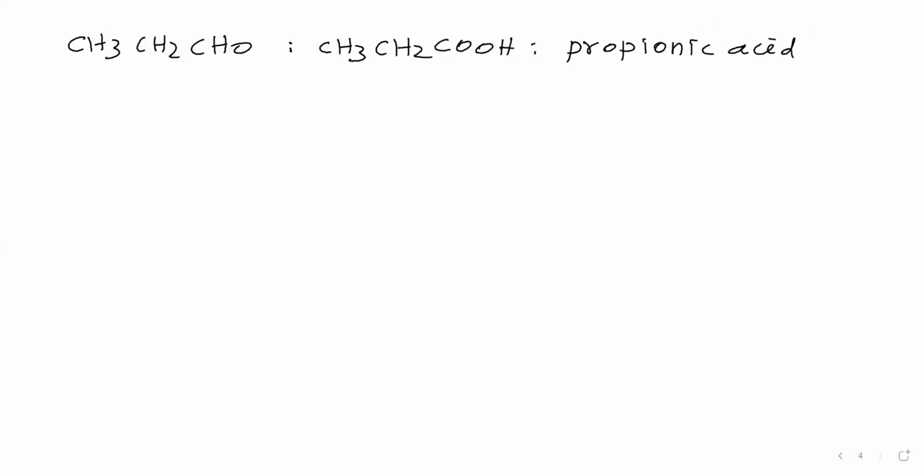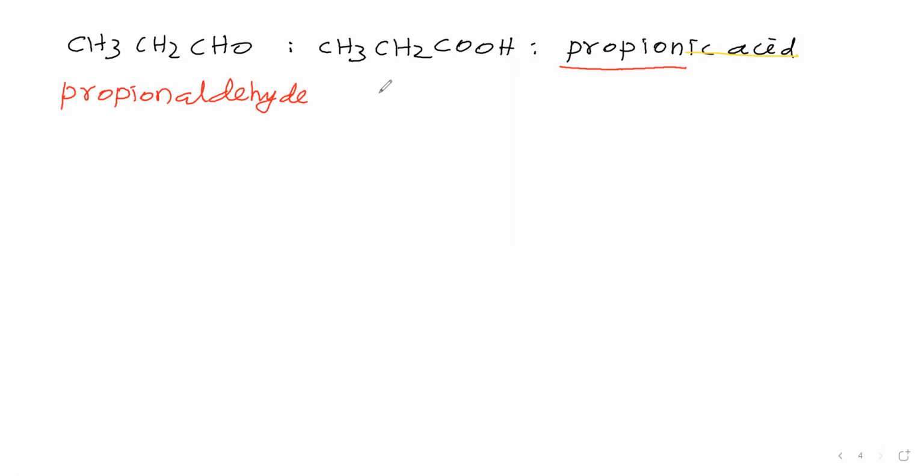In this, let us underline prop, pion, up to N we will underline. Ic acid, don't take. Let us remove ic acid. The remaining you take. So that we will write PROPION. Then what is the functional group here? Aldehyde. That aldehyde you include. Therefore, the name of this one is propionaldehyde.